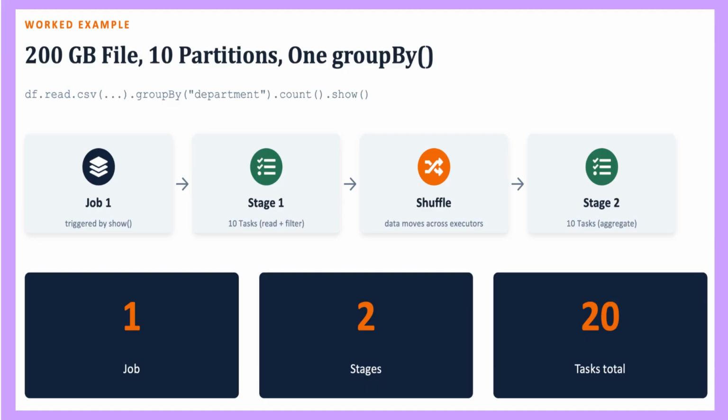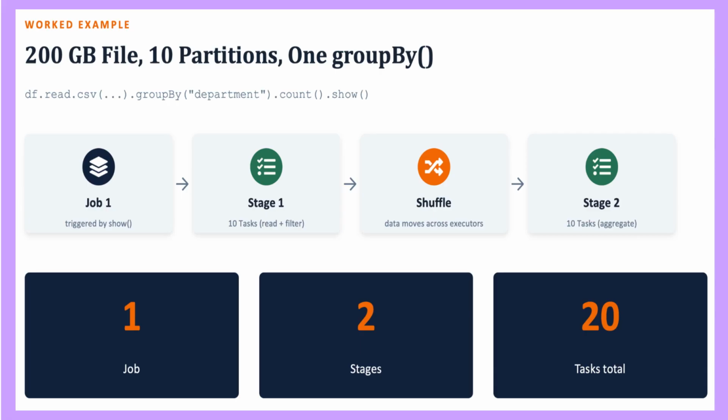Stage 2 handles the aggregate, the count after grouping, also with 10 tasks, since the shuffled data is still organized into 10 partitions. Bottom row, final tally. One job, only one action, show, was called. 2 stages, split by the one shuffle caused by group by. 20 tasks total, 10 tasks in stage 1 plus 10 tasks in stage 2.